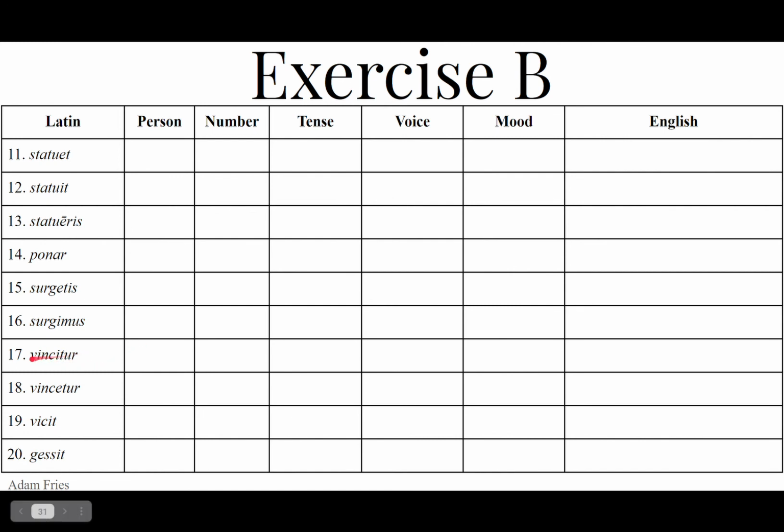17. Vincitur, vincitur, itur. Got the present stem vinc. And then itur with an i, letter i. Vincitur. It's not vincētur. That would be future. This is vincitur with an i. It's third person, singular, present tense, passive voice, and indicative mood. He, she, it is being conquered.